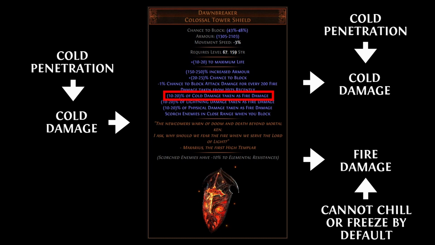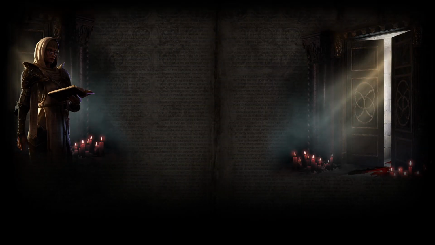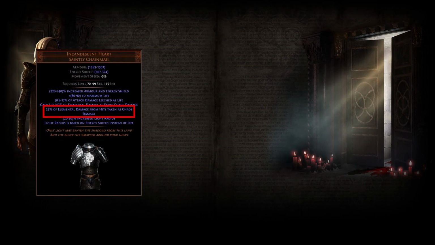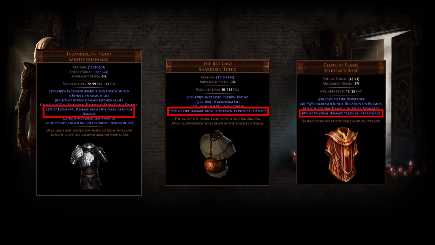However, this functions a bit differently for damaging ailments because they are based on the damage of the hit rather than the damage taken. For example, if you have the Rat Cage body armor equipped and you take a hit of fire damage, the hit can still ignite you even if 100% of the damage is taken as physical damage. The most common modifiers to damage taken as are those that only affect incoming hits. If this is the case, the modifier will state that it only works against hits. However, there are some rarer mods, such as this one on the Cloak of Flame body armor, which will also work against damage over time.